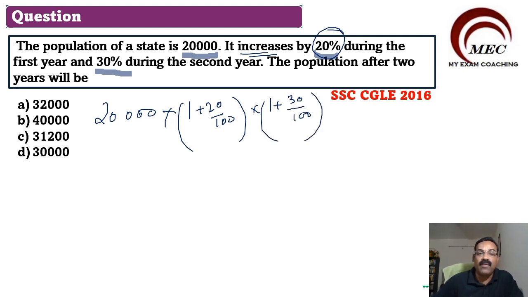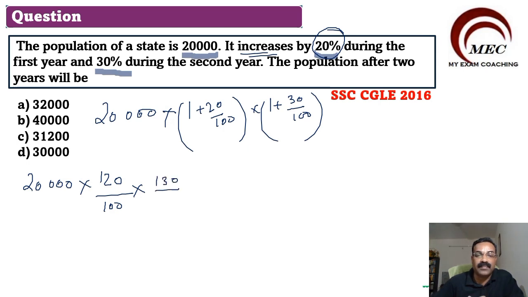Now when you solve this, you will get 20,000 multiplied by 1 plus 20 by 100, which becomes 120 by 100, and 1 plus 30 by 100 becomes 130 by 100. Similarly, you can cut one 0 here, one 0 there, and cut these two zeros with the 20.